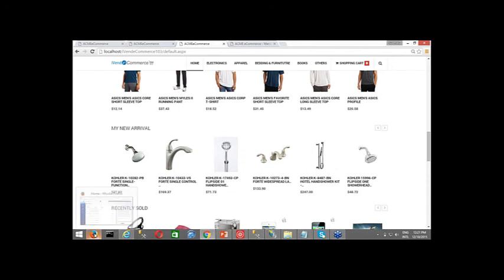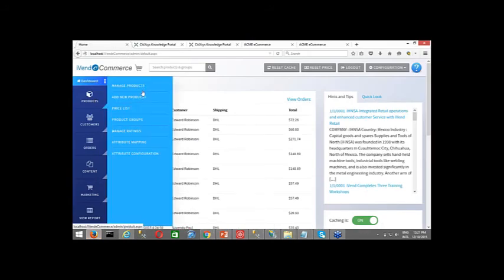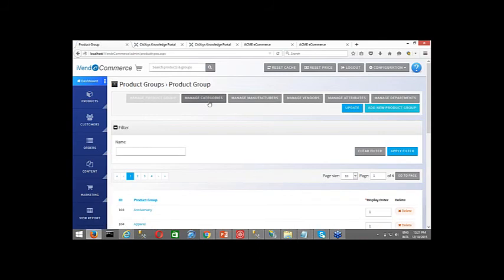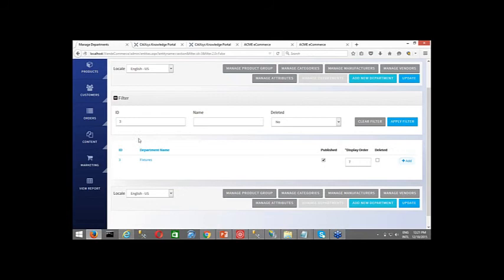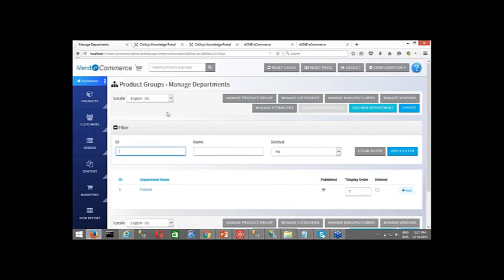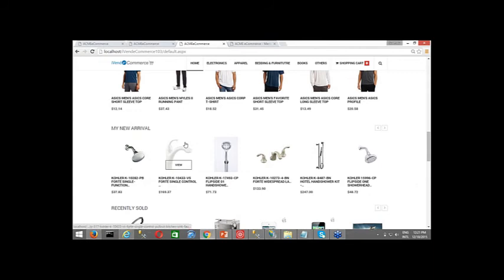Now where do you find the entity ID? Basically, you go into the admin console, you click on products and then click on product groups, and here you have categories and departments, which are the different entities that are there, right? So these are the furnitures and fixtures. That is what is coming over there. So this is the admin console from where you select an entity ID that you want to display over here, and then accordingly you can display it.